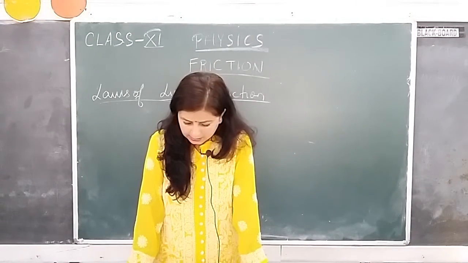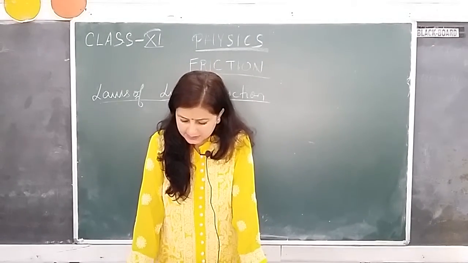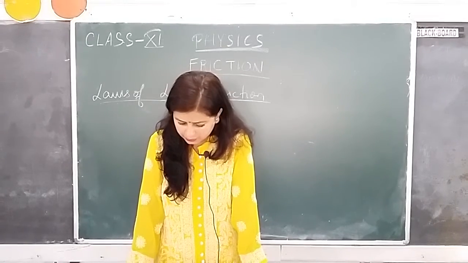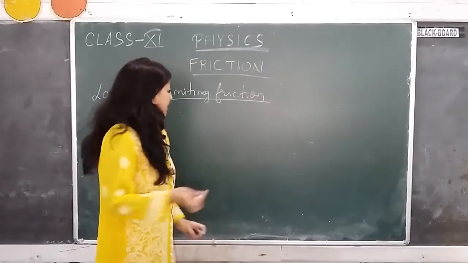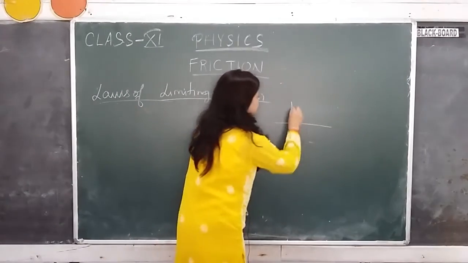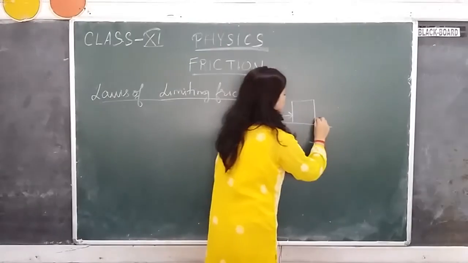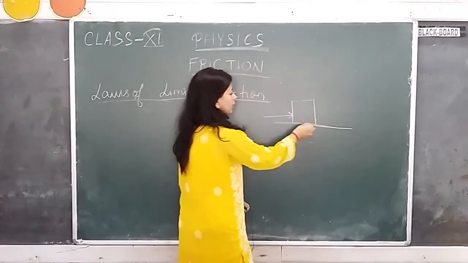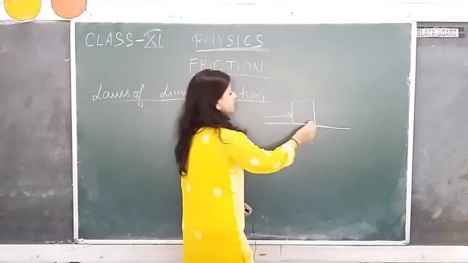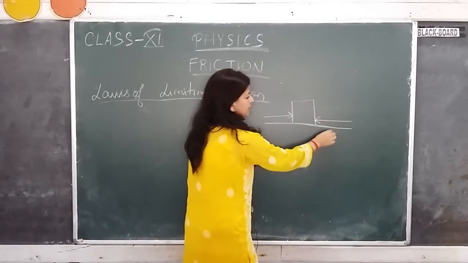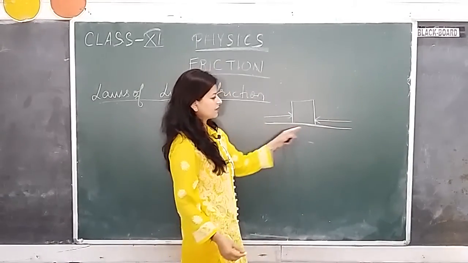Second, the force of friction is parallel to the surfaces in contact and is directed opposite to the motion of the body. That means you have two bodies set into relative motion. This is the applied force, and the force of friction, or limiting friction, will act in a direction parallel to the surface.